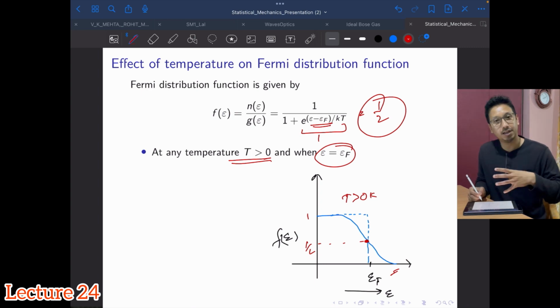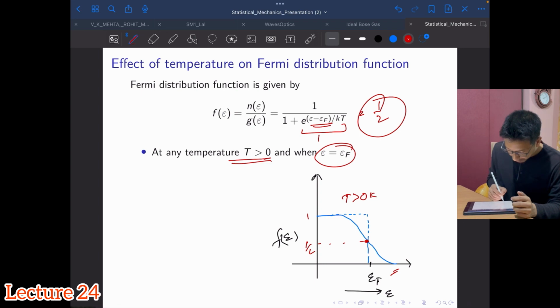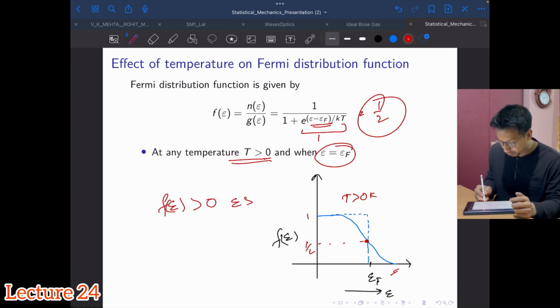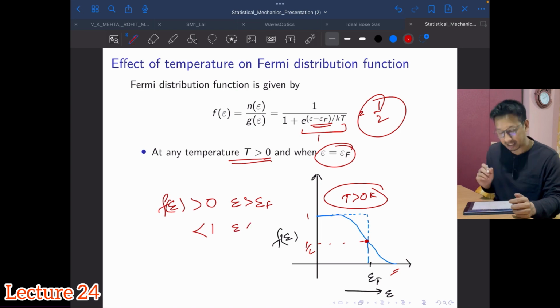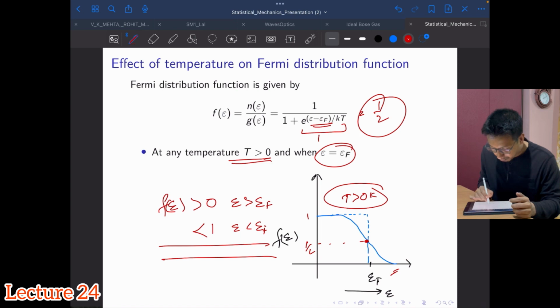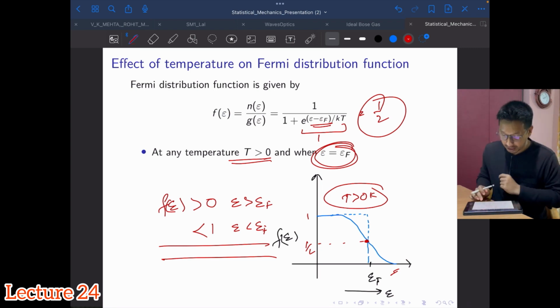This f of E will be greater than 0 for energy greater than EF, and it will be less than 1 whenever energy is less than EF. At exactly E equal to the Fermi energy EF, your value is half. This is what we have learned about the effect of temperature on the Fermi distribution function.